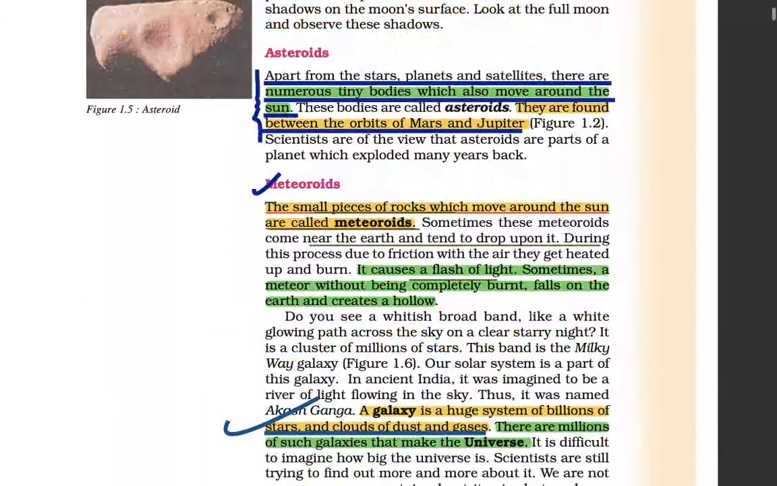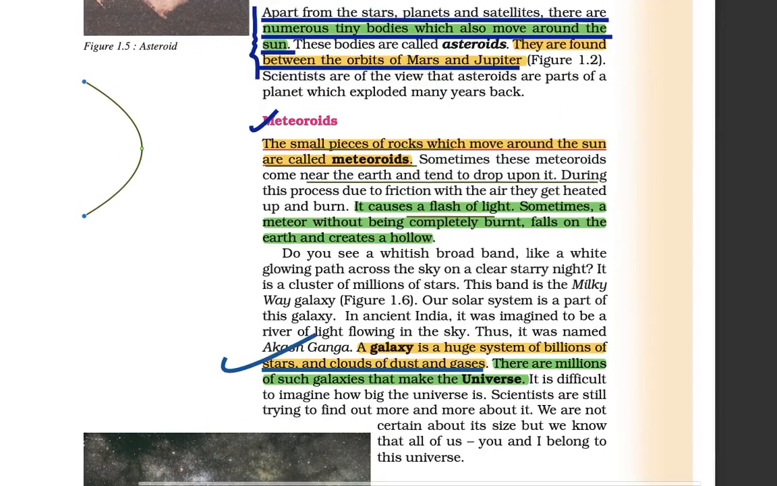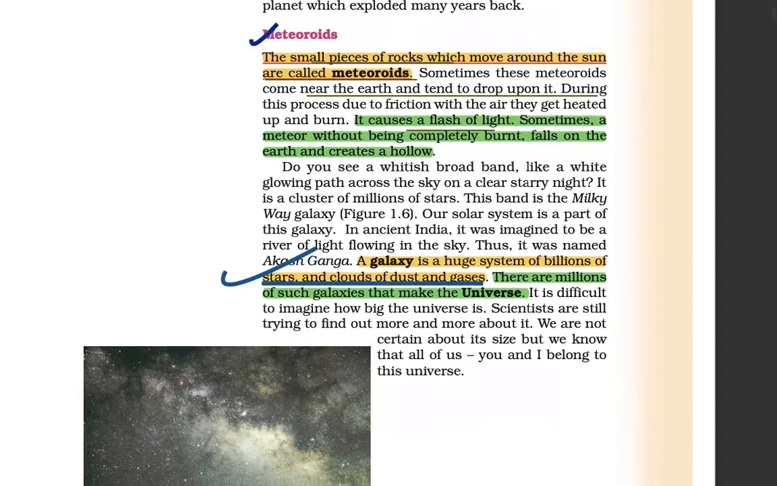Asteroids are a belt between Jupiter and Mars, and they revolve around the sun, while meteoroids are rocks which move around the sun itself. So this is the difference between them.